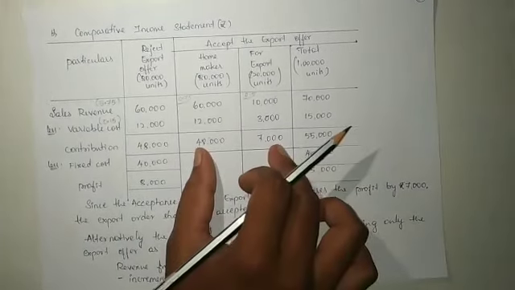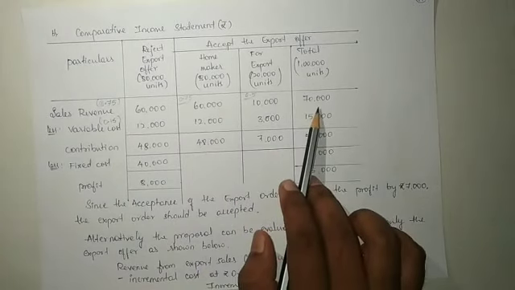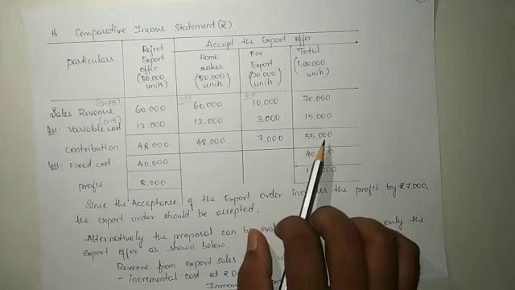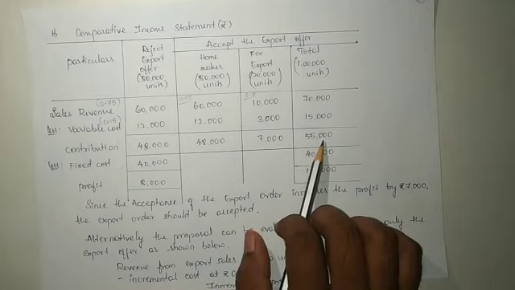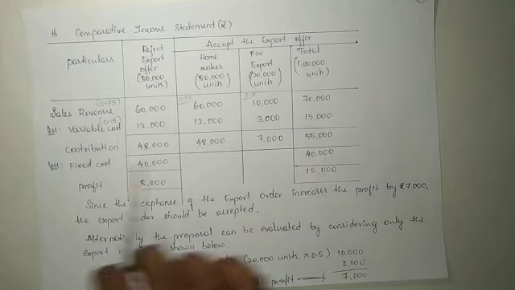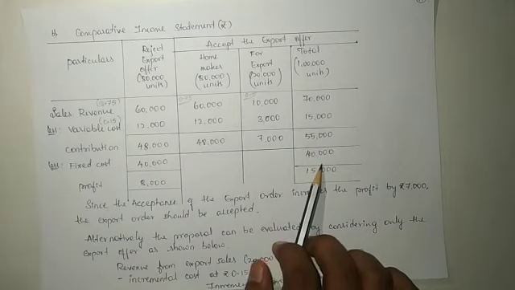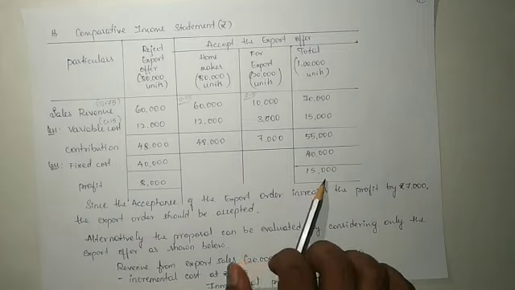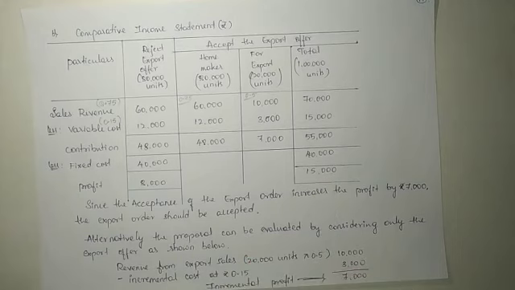So by combining these two pieces of information, the total sales revenue is going to be 70,000. The total variable cost is going to be 15,000, by which the contribution is going to be 55,000. Again, the fixed cost is going to remain the same irrespective of level of activity, that is 40,000. The profit is going to increase by 7,000, that is a total of 15,000 profit we can earn here. Okay, since the acceptance of the export order increases the profit by 7,000, the export order should be accepted. This is the suggestion we are going to give.